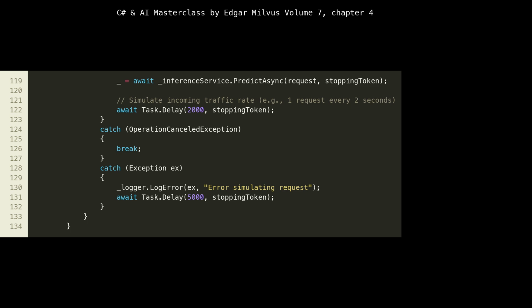At line 122, await Task.Delay(2000, stoppingToken) simulates an incoming traffic rate, sending one request every 2 seconds. This allows us to control the load on our mock inference service. The try-catch block, lines 125 to 133, handles potential OperationCanceledException during shutdown and logs any other exceptions, ensuring the background service is resilient and provides visibility into errors.